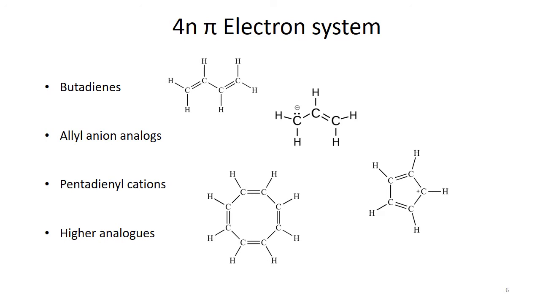When we talk about pentadienyl cations, one example was allyl where there are 3 carbon atoms, but another example is the pentadienyl cation where there are 5 atoms.